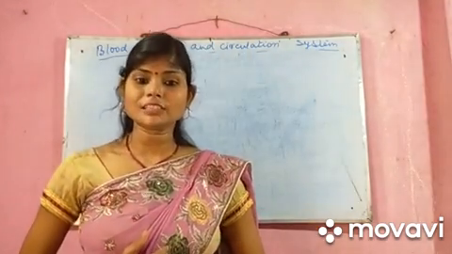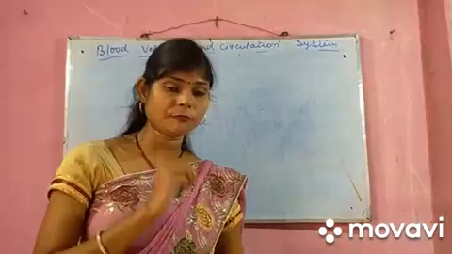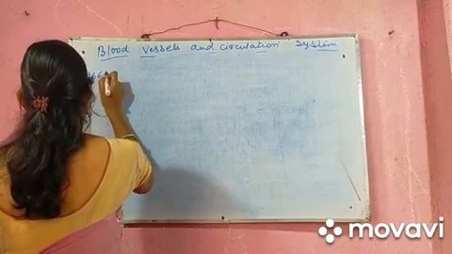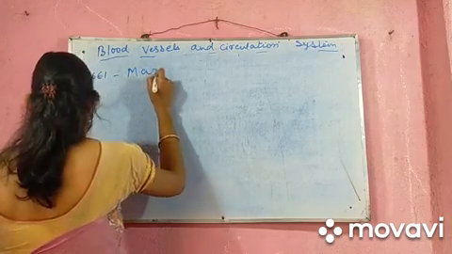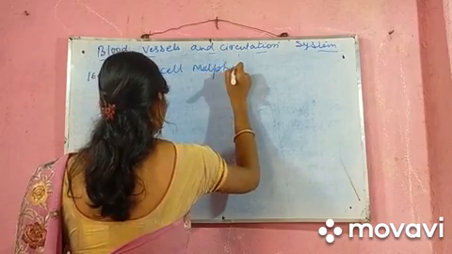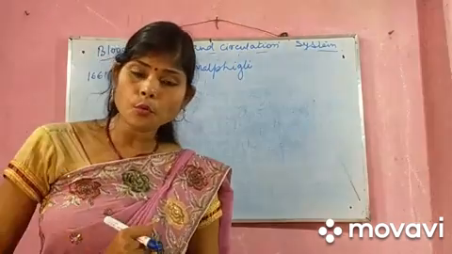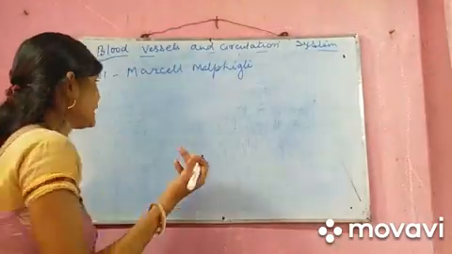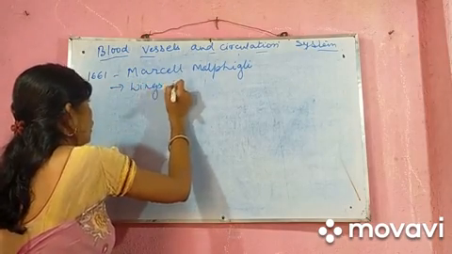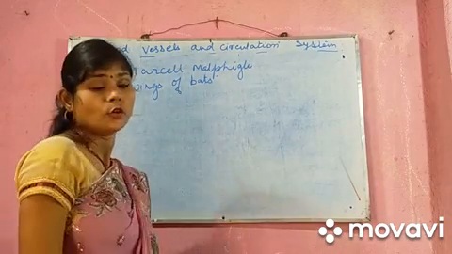Later, in the year 1661, Marcello Malpighi was another scientist who came and who has done experiments on the wings of bats, and he has studied the epithelial cells present in the wings.